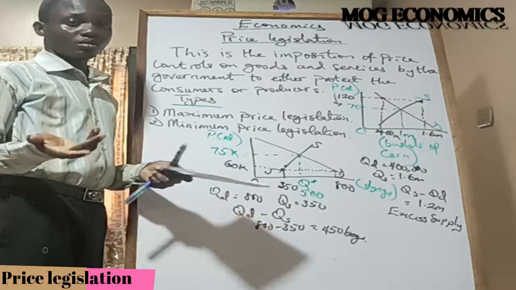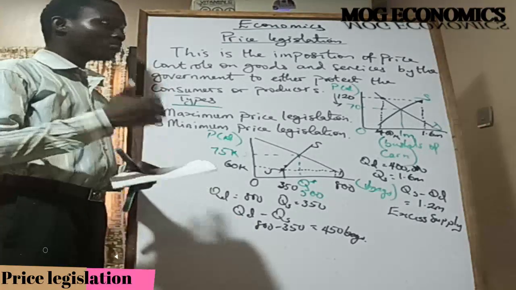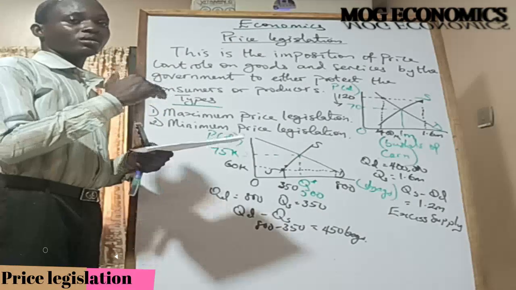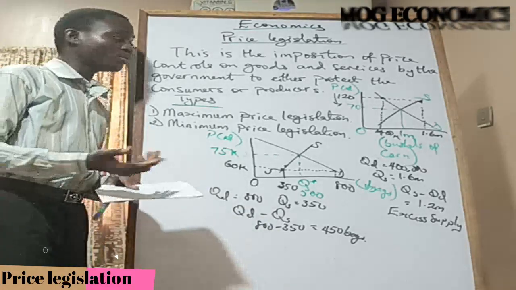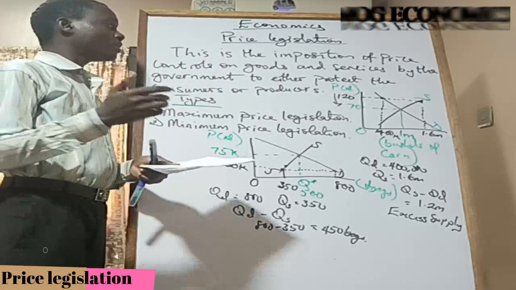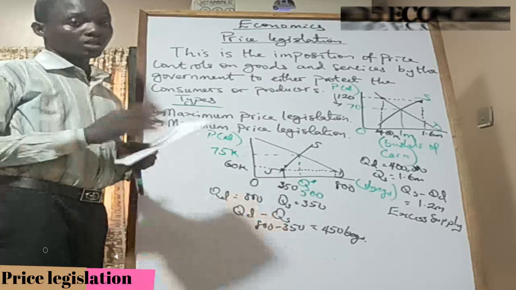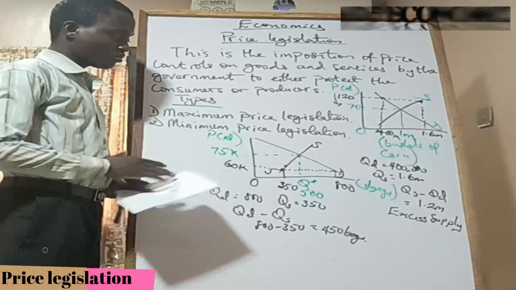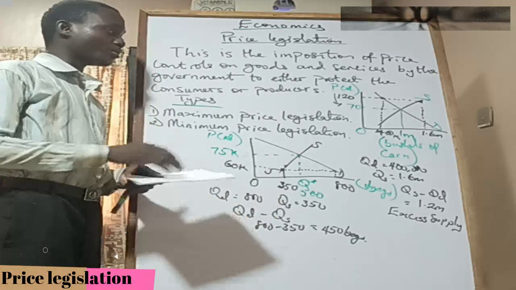Okay, I'm not sure it is in all cases, and I'm not sure it is that fast. But what we are just trying to say here is that minimum price legislation is to protect suppliers. It is imposed above the equilibrium. It is also called a price floor, and it leads to excess supply, right? And it can also cause wastage in the cases where the goods are perishable.